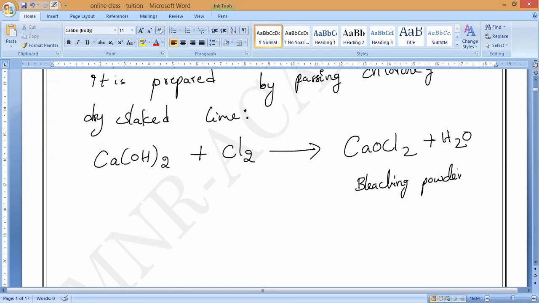Please check it, all of you. Calcium hydroxide plus chlorine gives calcium oxychloride plus water. What is this process called? Production of bleaching powder, or preparation of bleaching powder.